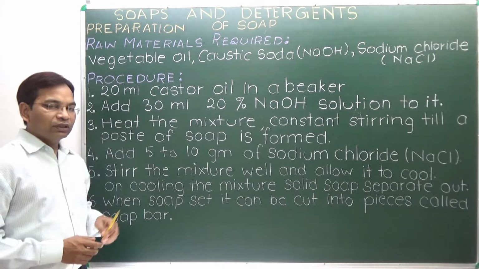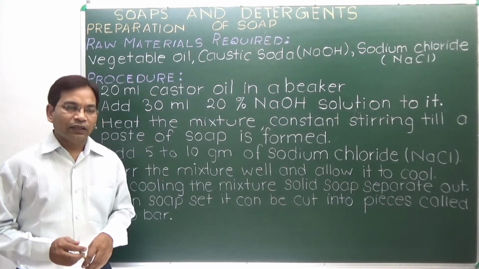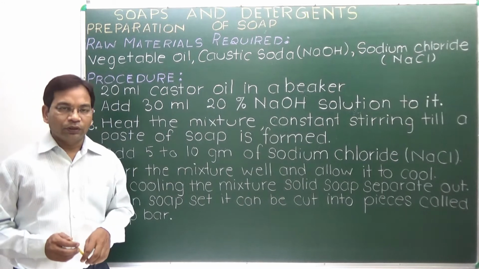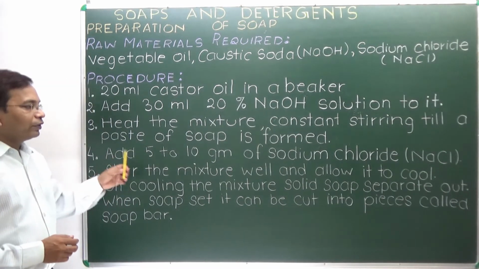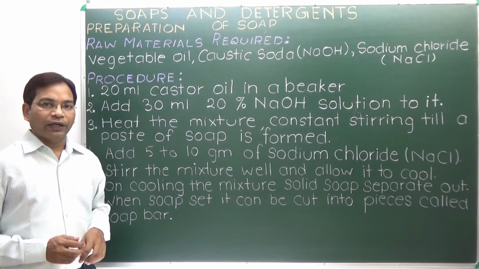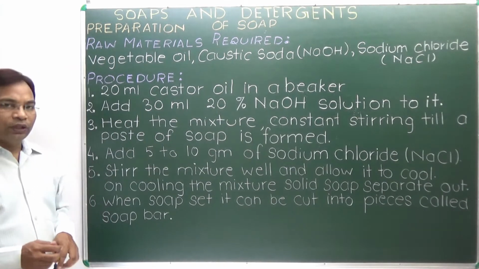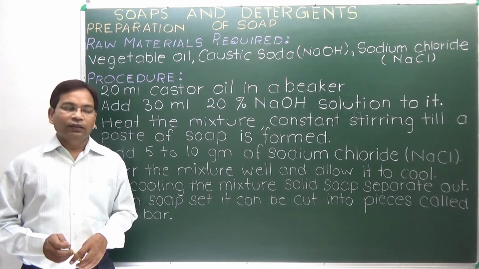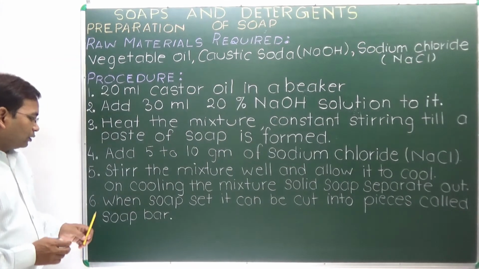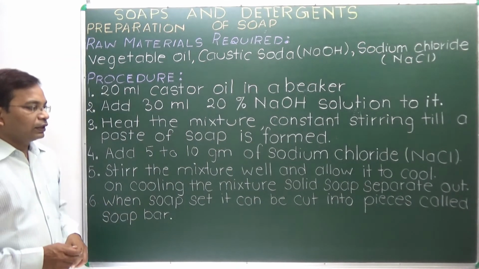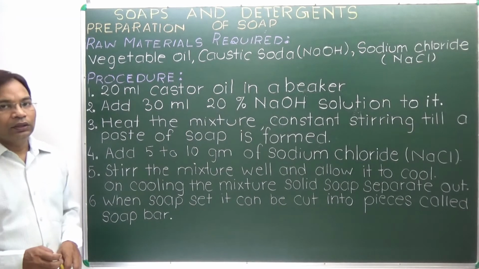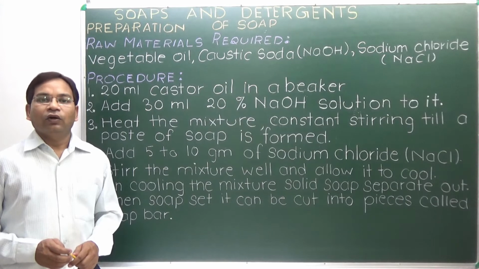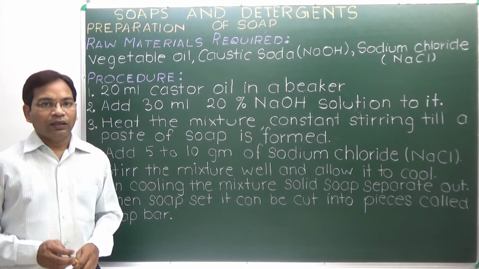Now heat the mixture constantly, stirring it till a paste of soap is formed. Next, add 5 to 10 gram of sodium chloride, NaCl, to it. Now cool it down. On cooling, the soap settles and it is cut into different pieces. When the soap sets, it can be cut into pieces called soap bars. This is the process of preparing soap in the lab.